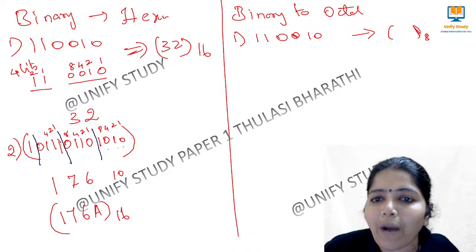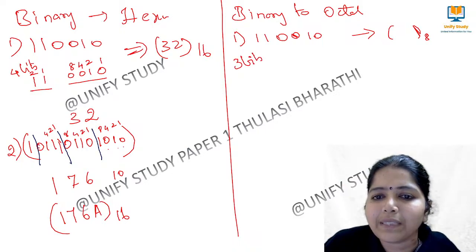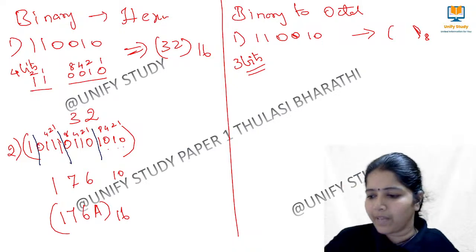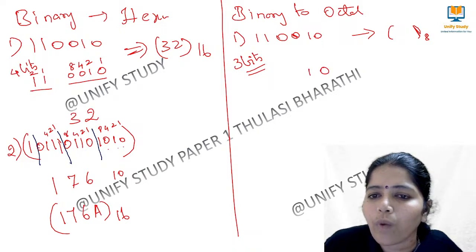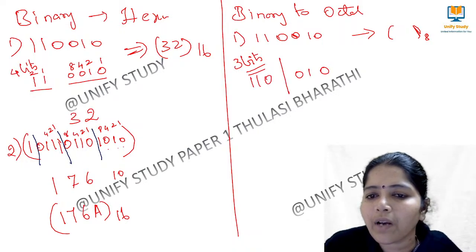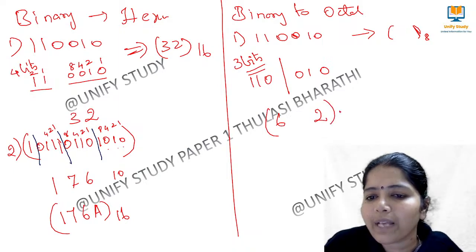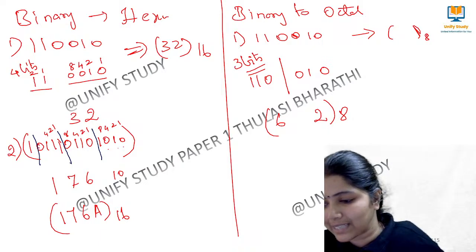Now we go to binary number to an octal number. How to do it? Here we are going to group it as 3 bits. So 0, 1, 0 and then 1, 1, 0. What is the value here? Here it is 2 and here it is 6. So 62 to the base 8. Exactly right.